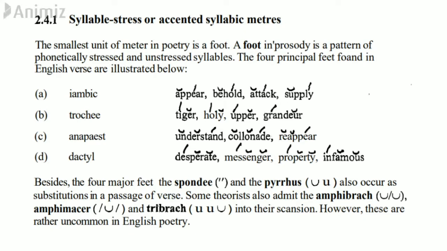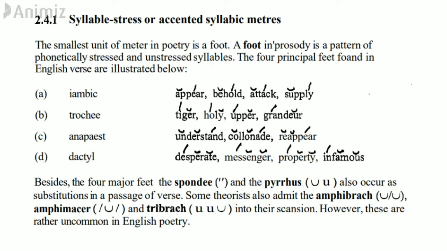Now if you have understood iambic, it is very easy to understand the next one, that is trochee. Trochee is exactly the opposite of iambic, where the first part is stressed and the later part of the word is unstressed, like tiger. When I say tiger, you will see that I stress the first part of the word in a very emphasized manner, and the later part in an unstressed manner. This is the representation of trochee. Then we have words like holly, upper, and grandeur. In all these words you will notice that the first part is given more stress compared to the second part. This is the unique feature of trochee.